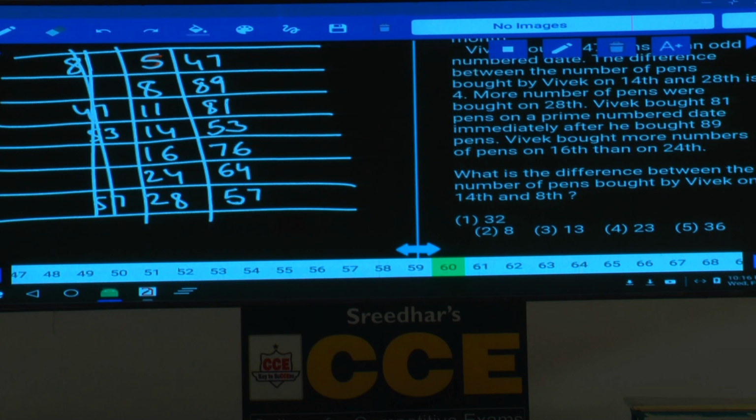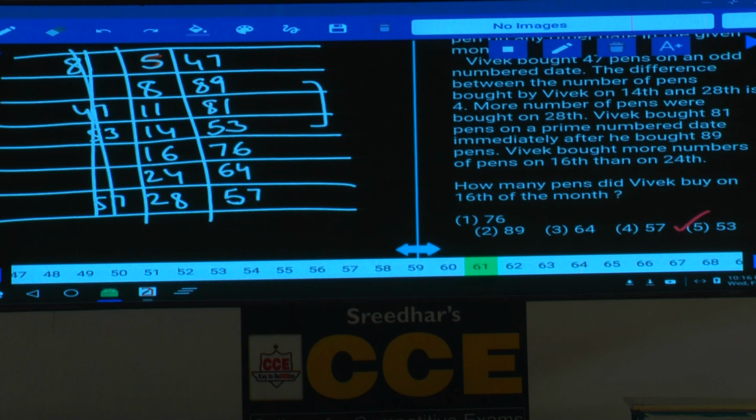Then question number 60. What is the difference between the number of pens bought by Vivek on 14th and 8th? Tell me the difference between these two. 89 and 53, now 36. 36 is given in choice 5. Then question number 61. How many pens did Vivek buy on 16th of this month? 76, that is choice 1.